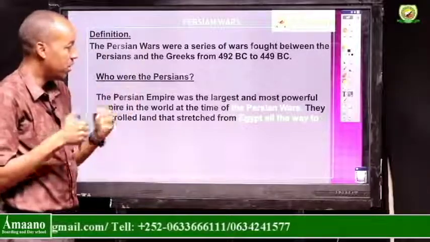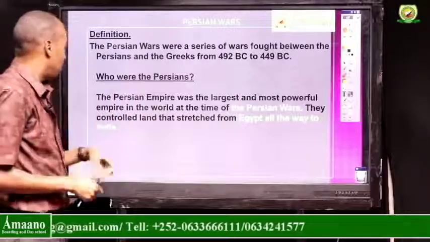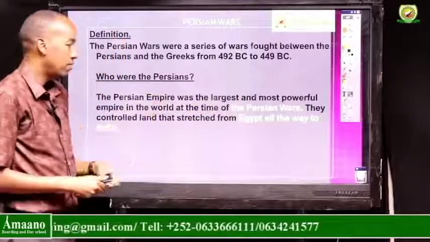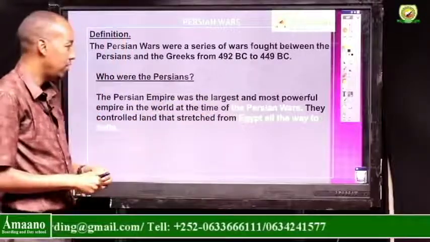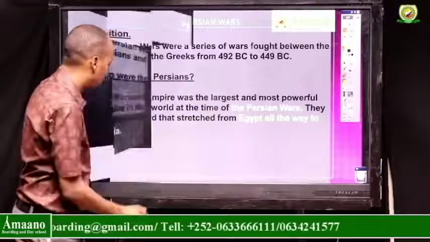Now the term superpower is mostly used for the most powerful countries in the world. So the Persian Empire was the largest and most powerful empire in the world at the time when the Persian wars were taking place. They controlled the land that stretched from Egypt all the way to India.